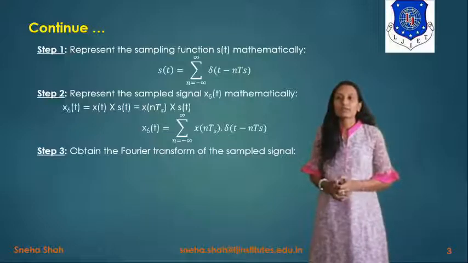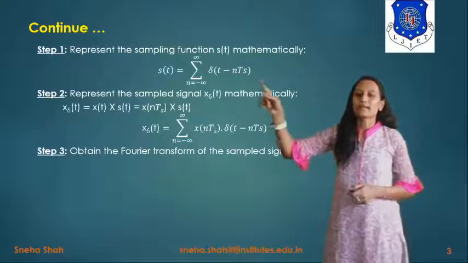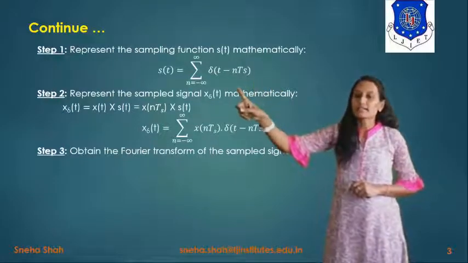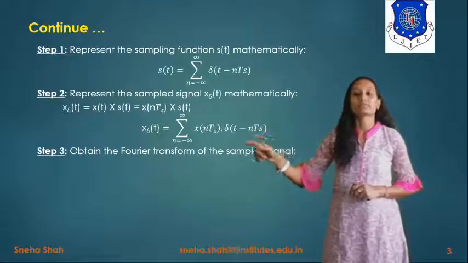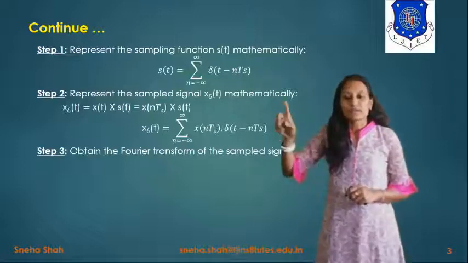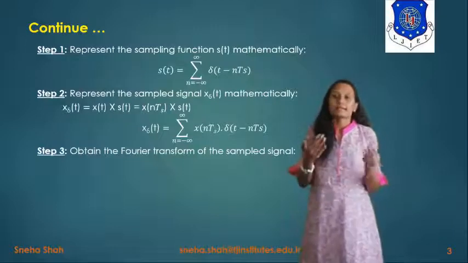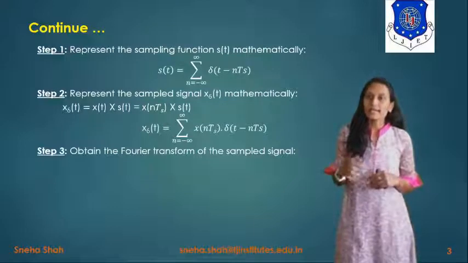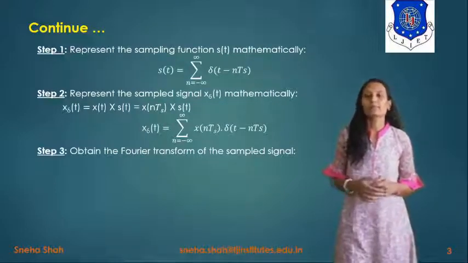In this, first of all, we convert the continuous time signal into a discrete time signal by multiplying the continuous time signal x of t with this s of t, meaning the sampling function s of t. So it will convert into the form of the discrete time signal x delta of t. Now first of all, we have to convert this into the form of Fourier transform, then we will simplify it. At the receiver side, we will take the inverse Fourier transform of it, and from that we will derive the original signal x of t back from it.